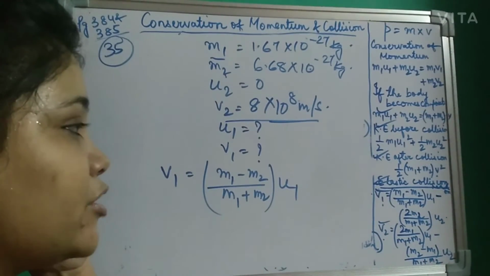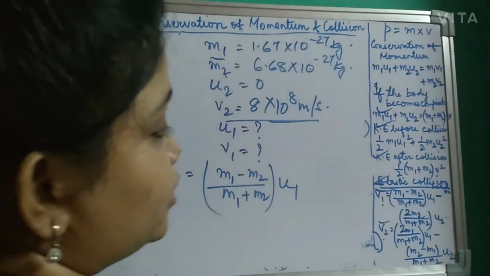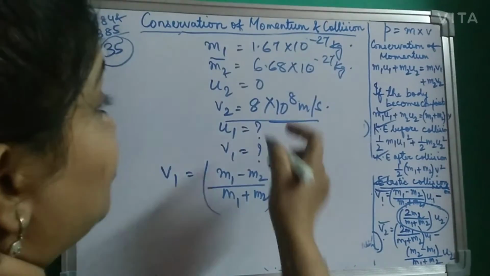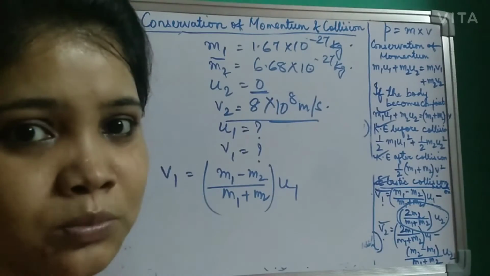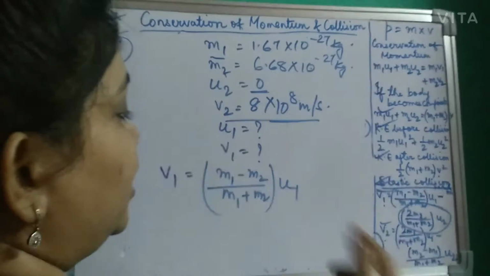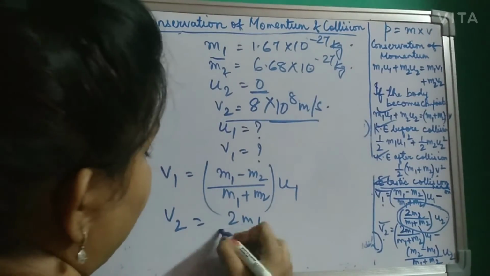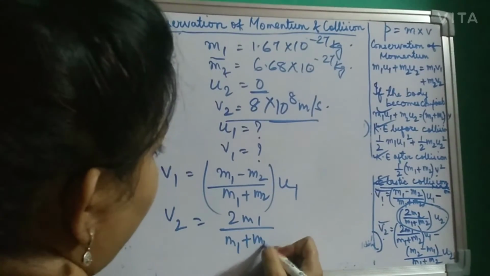Here one thing you have to remember, students: this quantity becomes 0, because u2 is 0. And v2 is equal to 2m1 by m1 plus m2 times u1.